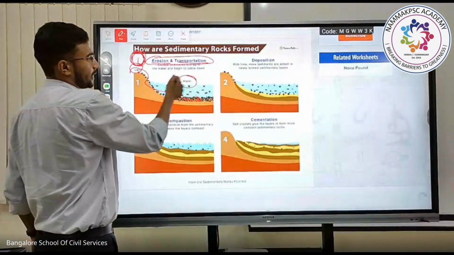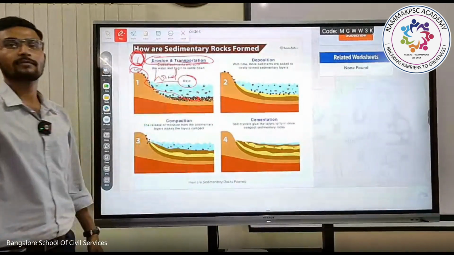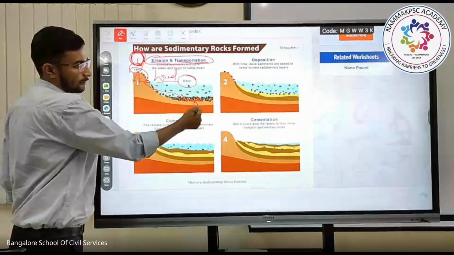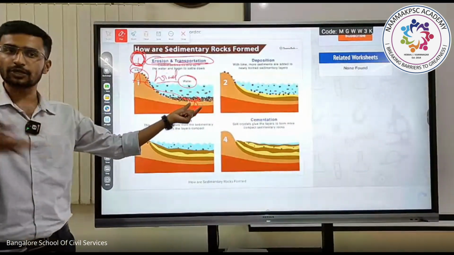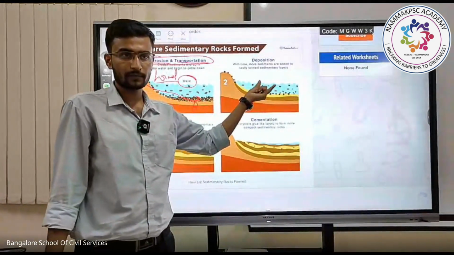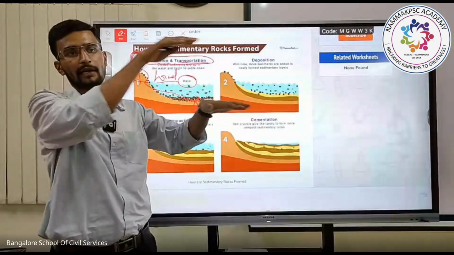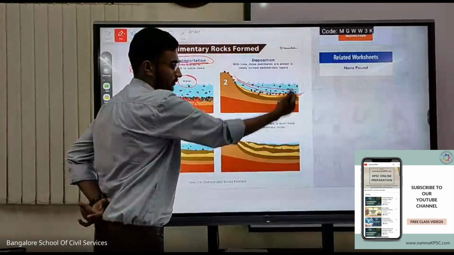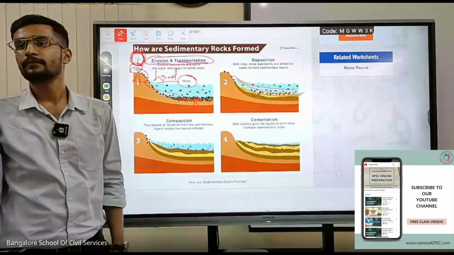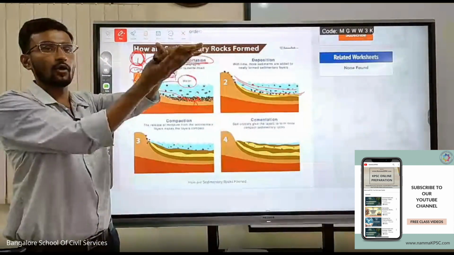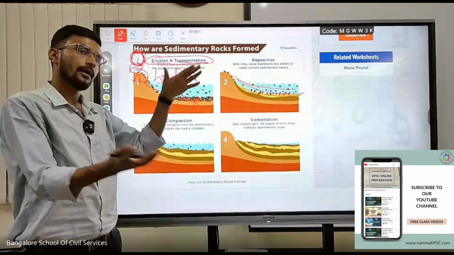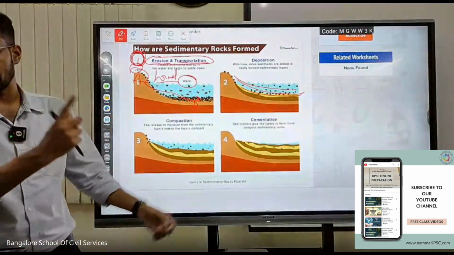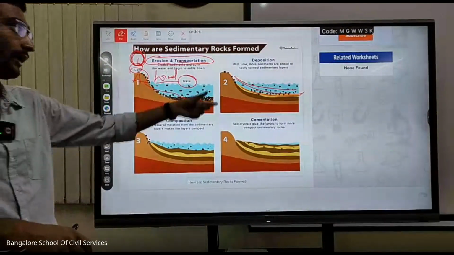Nothing but the water, the wind, and the glaciers will lead to transportation of materials from A to B. And after transportation, what will happen? Deposition will take place, layer by layer. First erosion and transport, then the first layer, second layer, third layer. The layers keep increasing. Once the first layer forms, obviously it will undergo compaction followed by cementation. This is the four major important processes which occur with respect to our sedimentary rock.